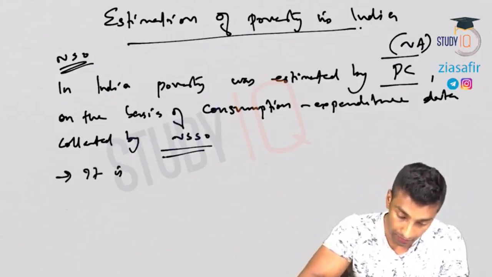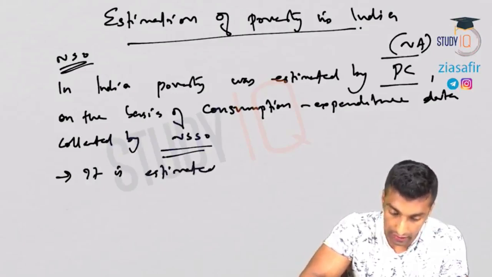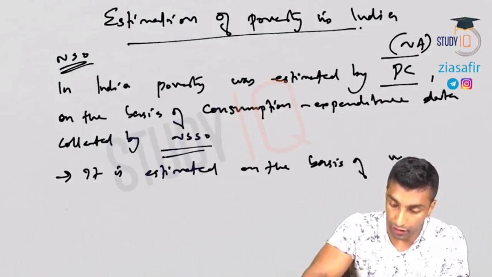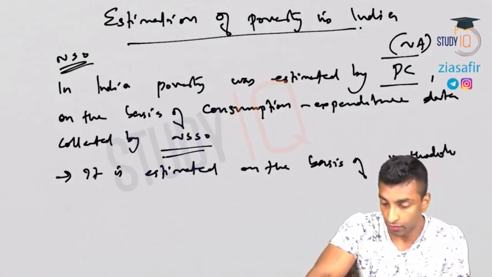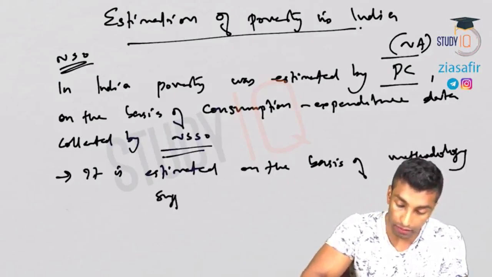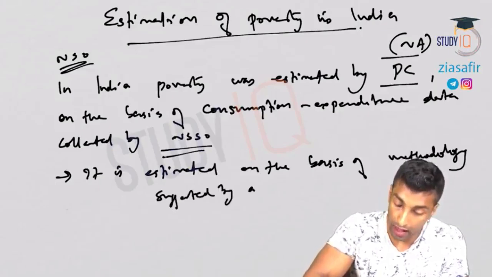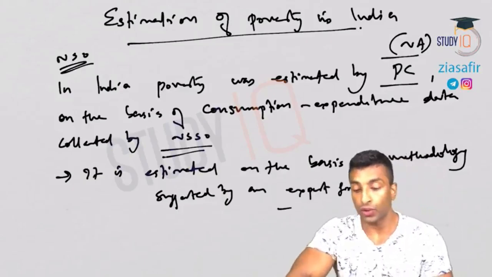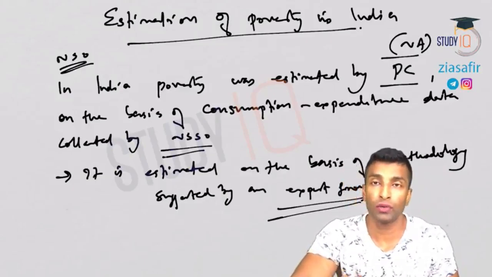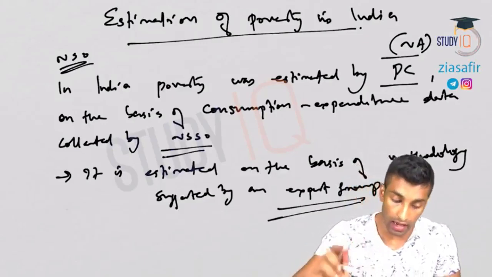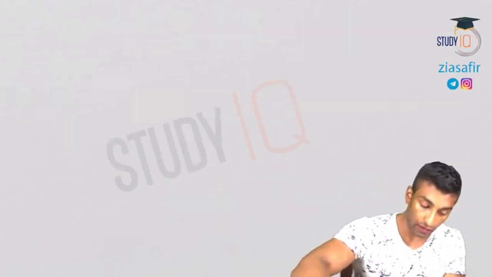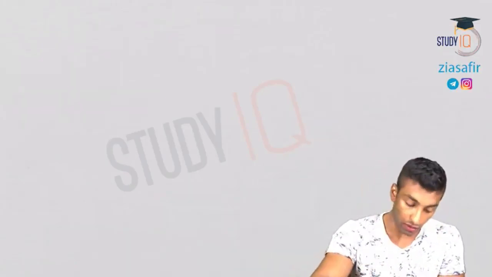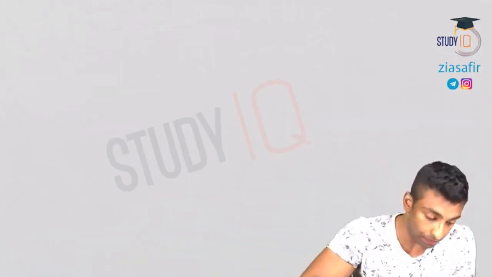estimated on the basis of a methodology suggested by an expert group. We have to look into these expert groups. Three expert groups are there. The Lakdawala committee, which was in 1993. Then we have to see the Suresh Tendulkar committee, that was in 2009, and then the Dr. C. Rangarajan committee also we will have to see. So let's start with the Lakdawala committee.